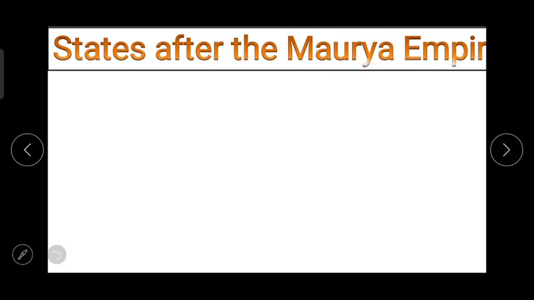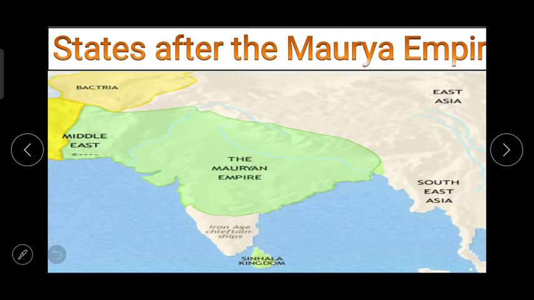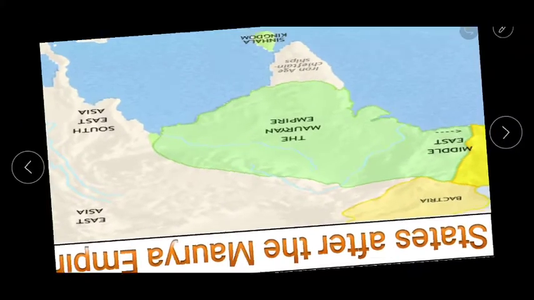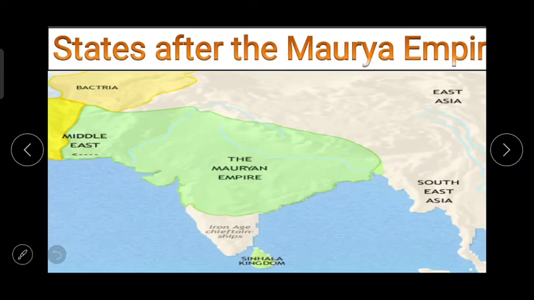Today in Standard 6 History, we'll be learning the chapter States After the Maurya Empire. Our last chapter was India during the Maurya period, and now in this topic we are going to talk about the states after the Maurya Empire.